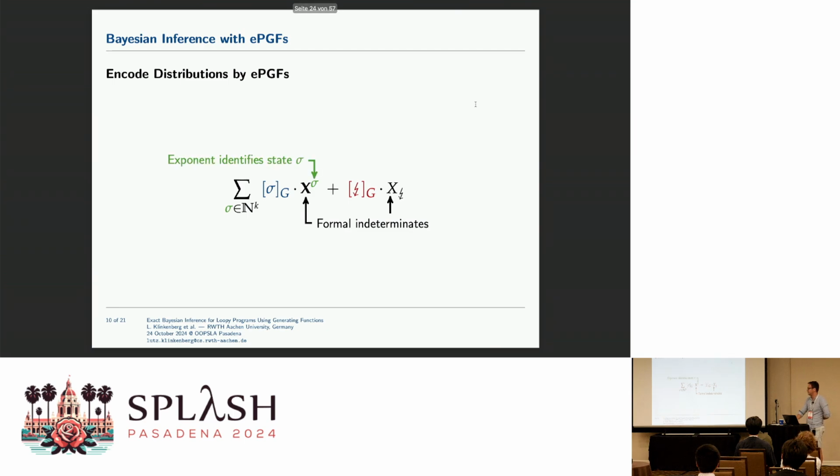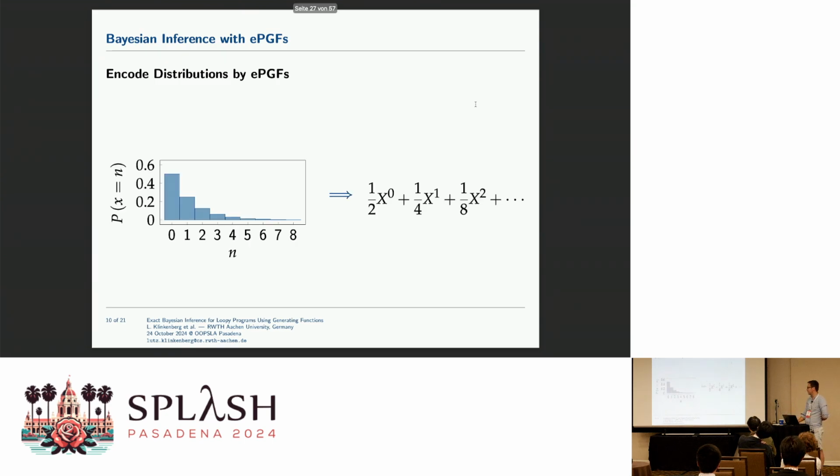Okay, then we have the exponent right here. And this one identifies the actual value of the program variables, or the state of the program. Here we have the probability that this state occurs, which is just a coefficient. And this is the probability, as I said, of the observation failure.